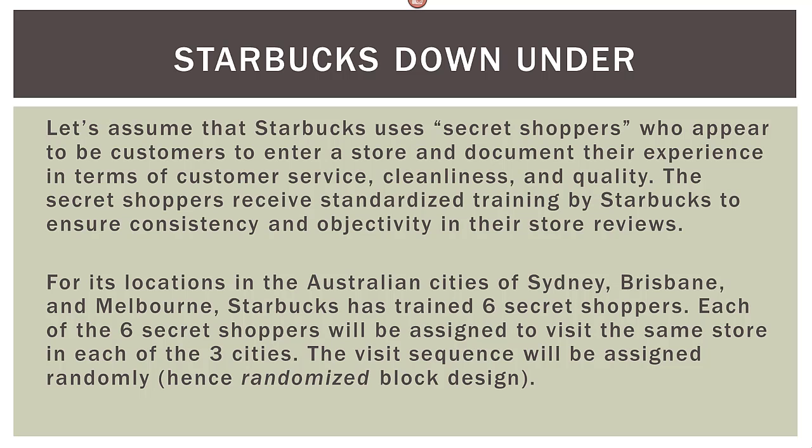Just a 10,000-foot view here: Starbucks uses secret shoppers to test the quality of the service, the product, and everything at their stores. To the people working at the Starbucks, they appear like any other customer, but of course they're not. They're actually there trying to figure out how well the store is managed, how well it runs, making sure it holds up to Starbucks standards.